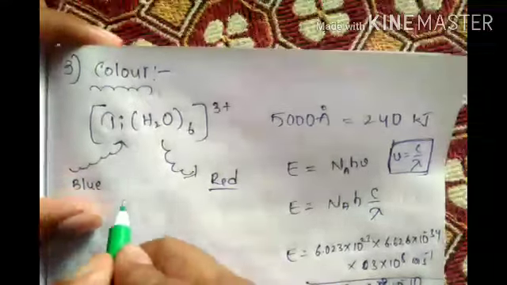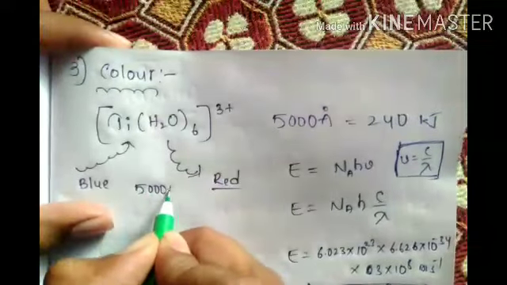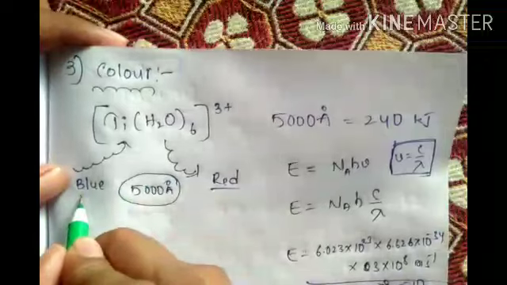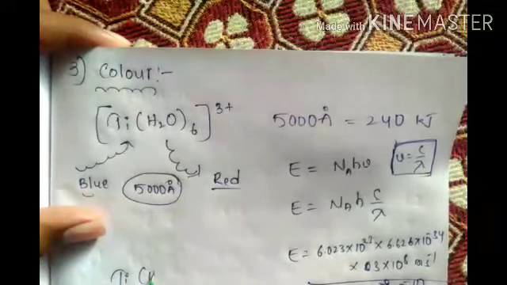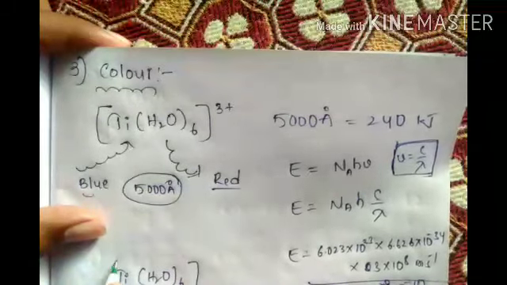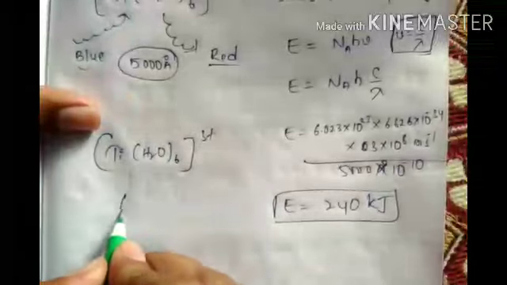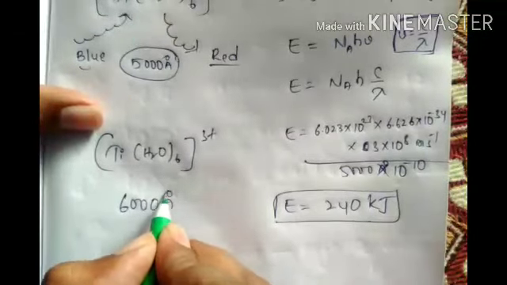Now take 5000 angstroms. It is taking blue, it releases red. Same compound, titanium H2O 6, 3 plus. What about 6000 angstroms?